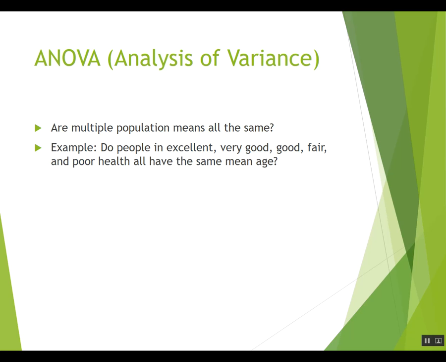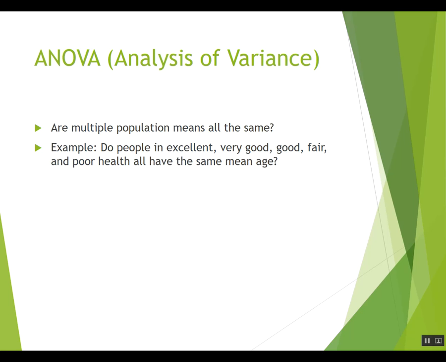Or you might ask whether math majors, English majors, psychology majors, nursing majors, and art therapy majors all had the same mean average starting salaries when they graduated college. In our example, we're going to ask this question. Do people in excellent, very good, good, fair, and poor health all have the same average age? We kind of guess that they don't, but this is where we do statistics.